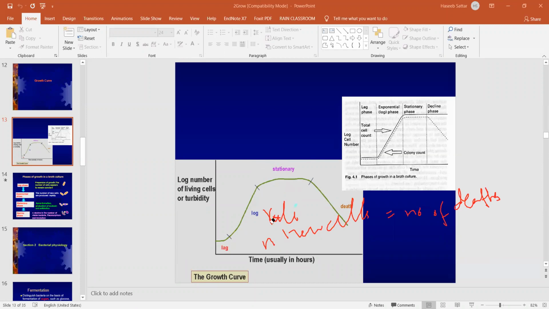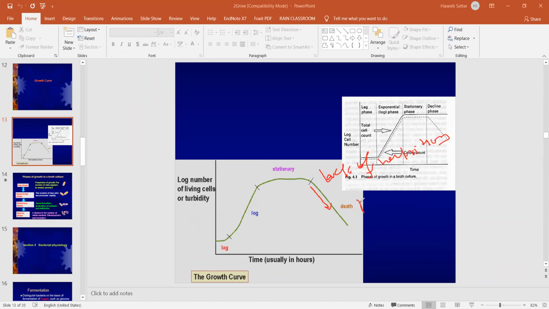The fourth phase is the death phase. It is the last phase, in which the bacterial cells die, because of the lack of nutrition and the toxic secondary metabolites produced by the bacteria, which kill the surrounding bacteria.